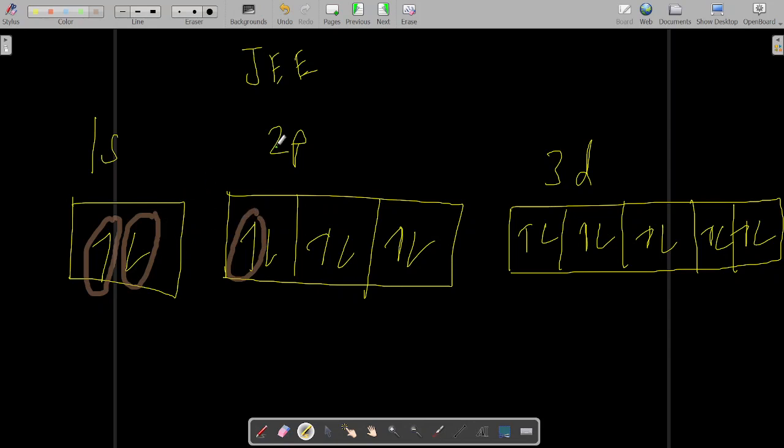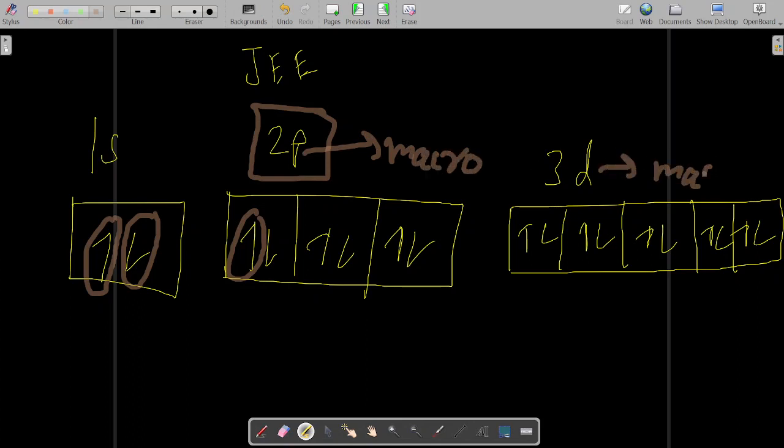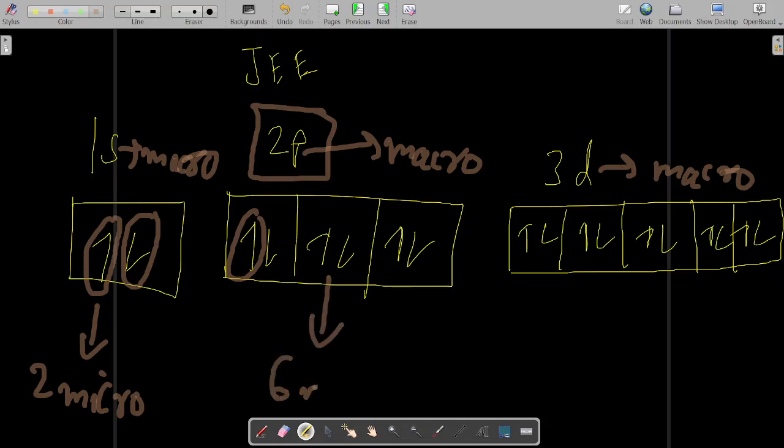Corresponding to that, 2p is a macrostate, 3d is a macrostate, 1s is a macrostate. Over here in this macrostate there are two microstates. Over here there are 6 microstates, and over here there are 10 microstates, right?